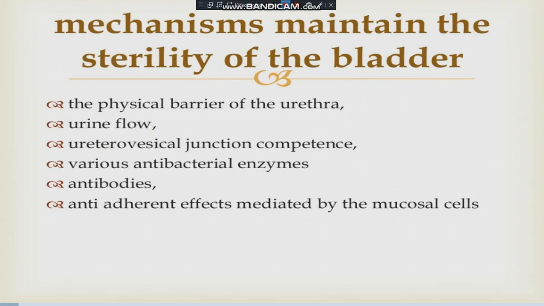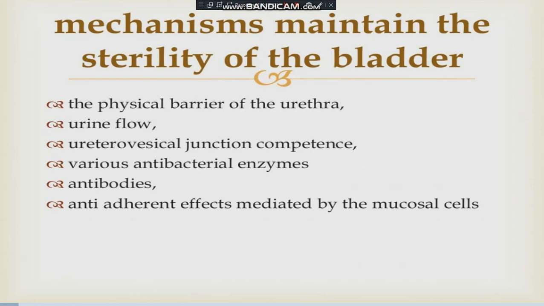Now, antibacterial enzymes. In the tract itself, a lot of antibacterial enzymes are present, which help to kill the bacteria whenever the flora is getting altered or a new pathogenic organism enters the tract. Then antibodies. There are a lot of innate antibodies, primary and secondary antibodies. These antibodies also help the person to maintain the sterility of the bladder. That is the action against infection.